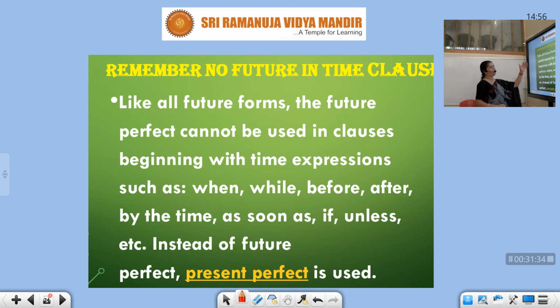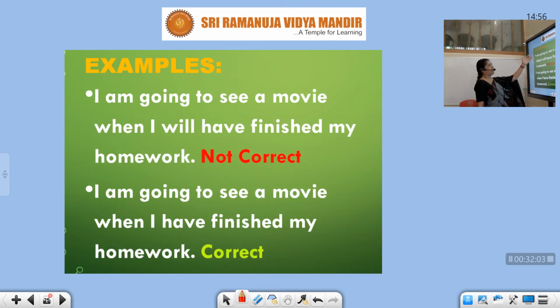Okay. Now remember, no future in time clause. Like all future forms, the future perfect cannot be used in clauses beginning with time expressions such as when, while, before, after, by the time, as soon as, if, unless, etc. Instead of future perfect, use present perfect. So I told you, same thing students, whenever there is a time clause, don't use future, you will have to use present. So nothing to worry about this point. I am going to see a movie when I will have finished my homework.